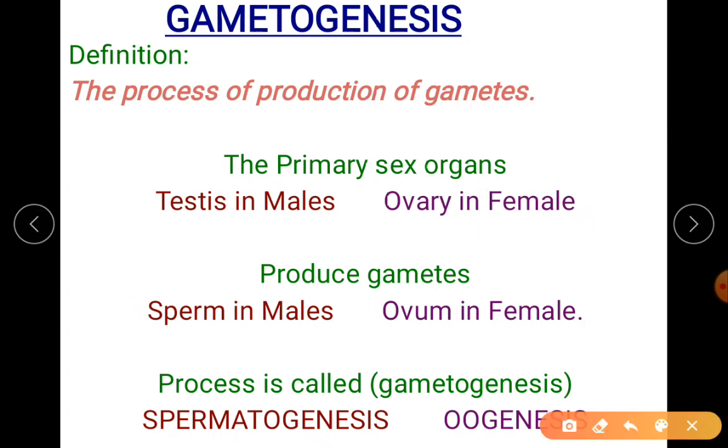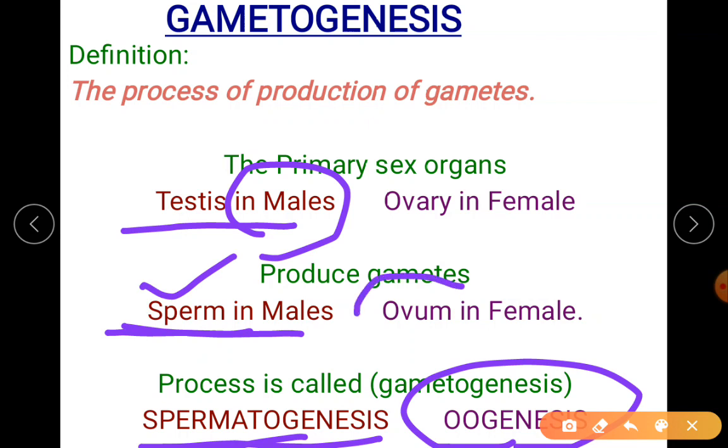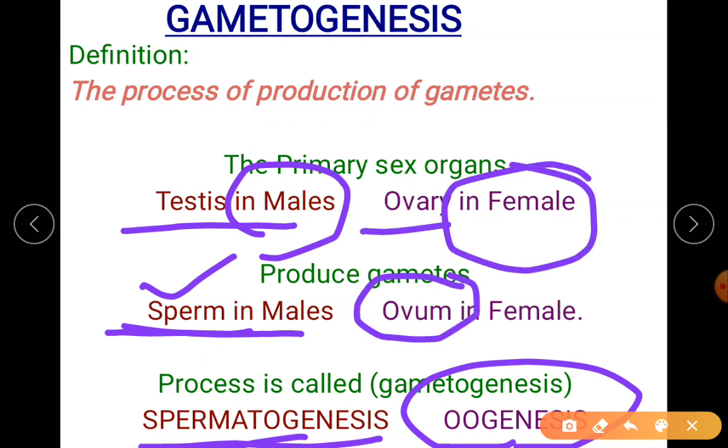If a 1 mark question is asked, what is spermatogenesis, what is oogenesis, you should be able to write: the process of production of sperms produced by the primary sex organ, that is testis, in males. In case of oogenesis, production of ovum in the female sex organ, that is the ovary.